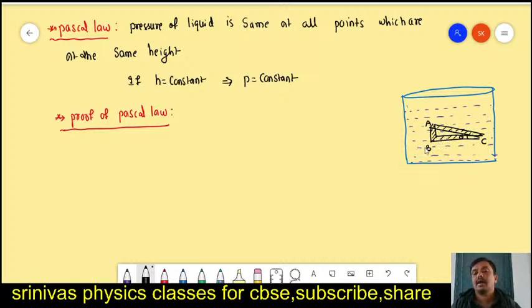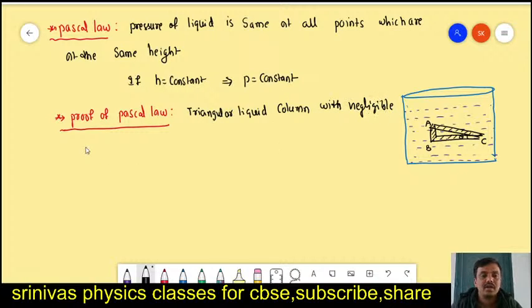This is a triangular column. Its height is very negligible. Our triangular liquid column we are taking, a triangular liquid column with negligible height. Very carefully, look here.